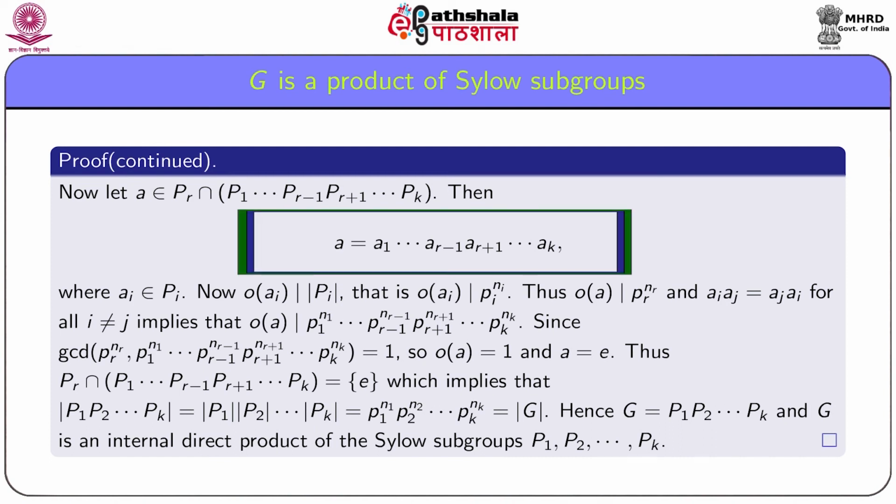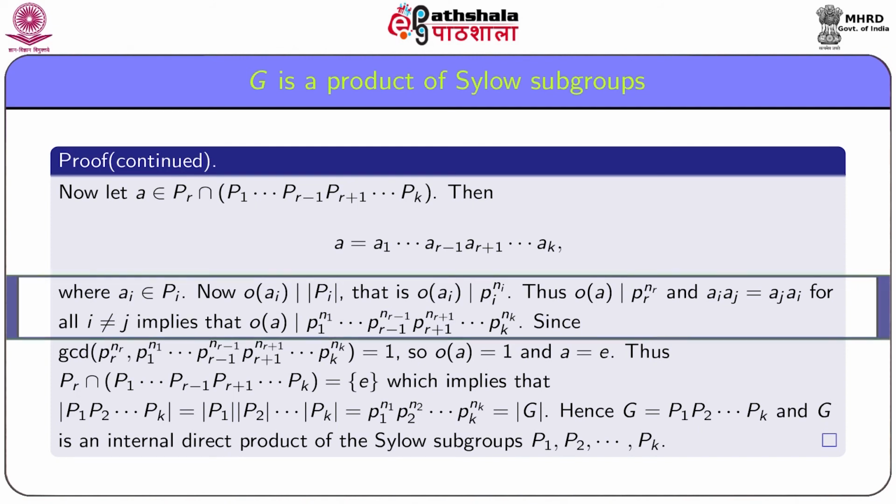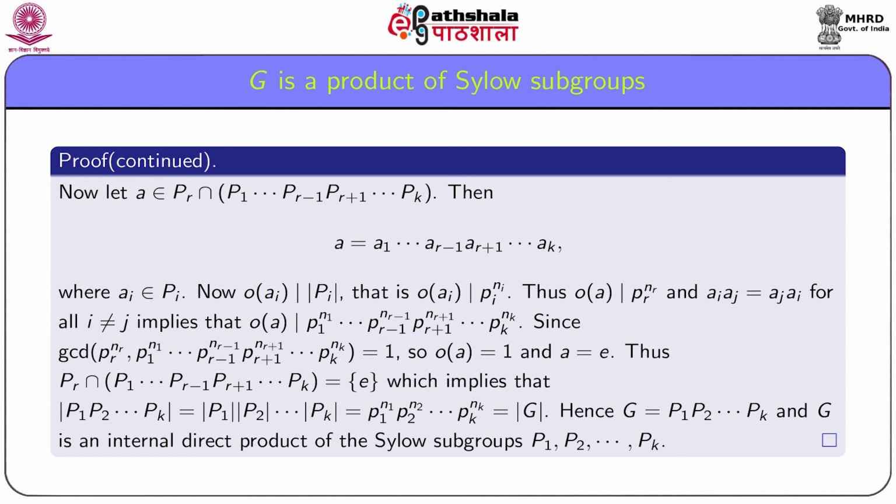Then a is of the form a1 into a2 into so on, ar minus 1, ar plus 1 and so on up to ak, where ai belongs to Pi. Now, ai belongs to Pi implies that order ai divides order Pi, that is, order ai divides pi to the power ni.